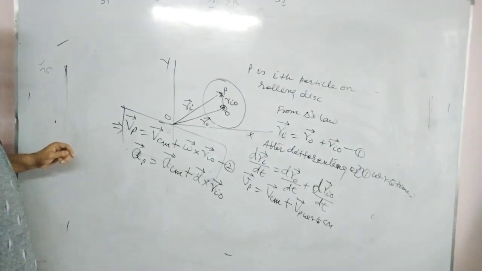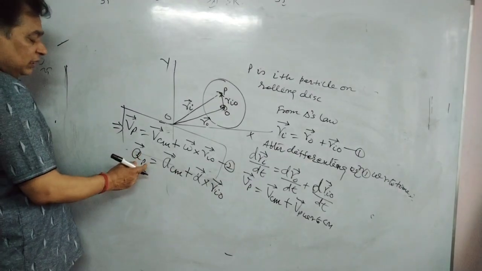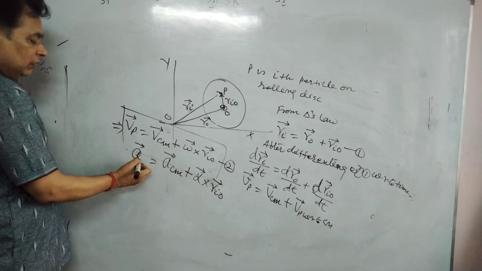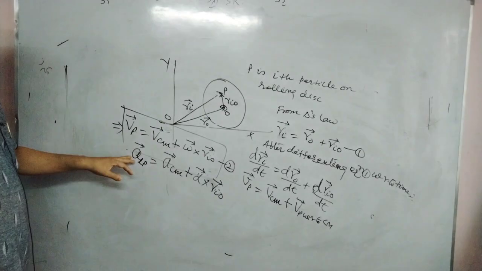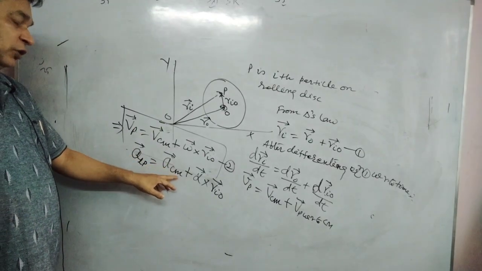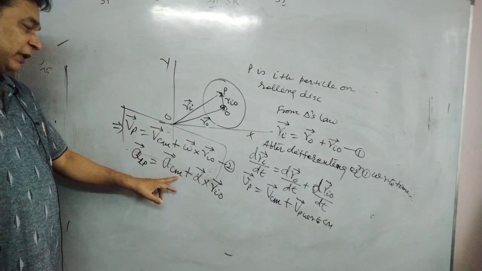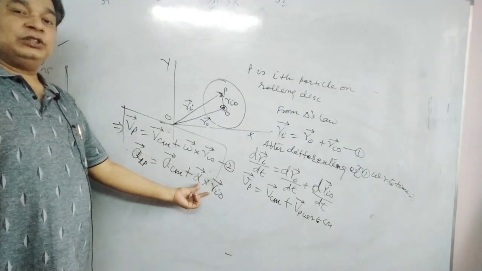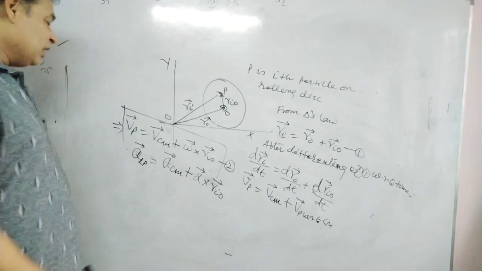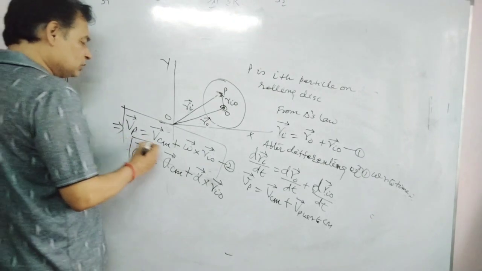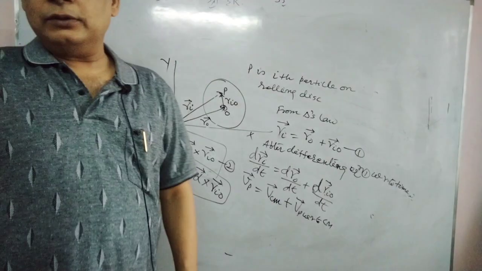This is the linear acceleration of any point P: the acceleration of center of mass plus the acceleration due to rotation about the axis passing through center of mass. So everything can be written in terms of center of mass.